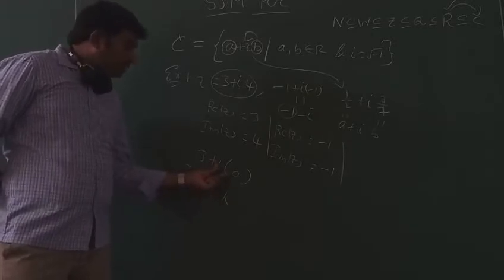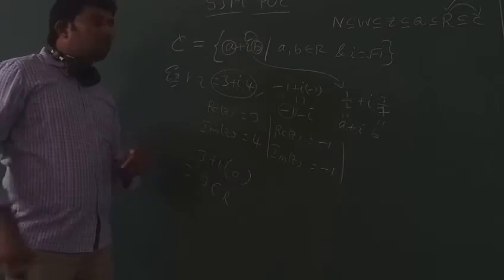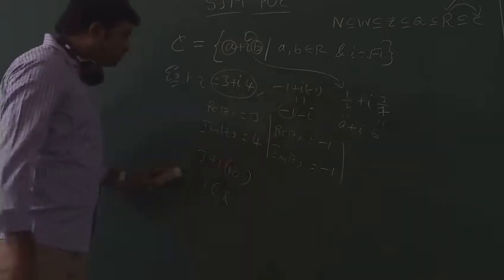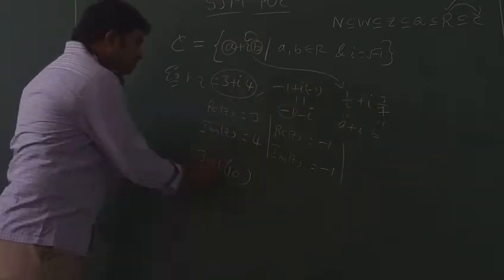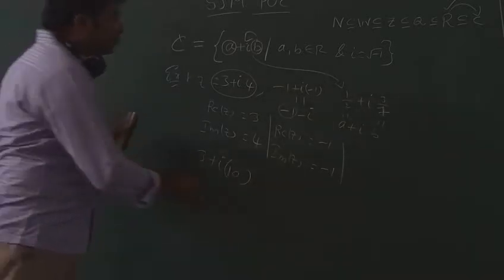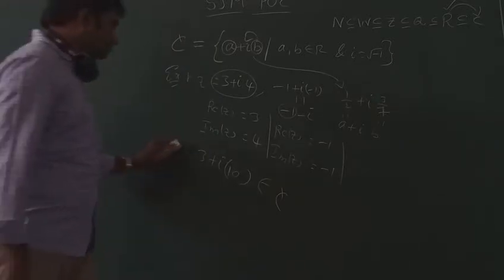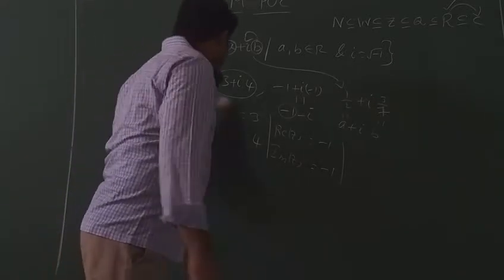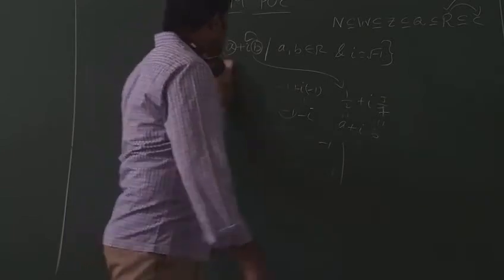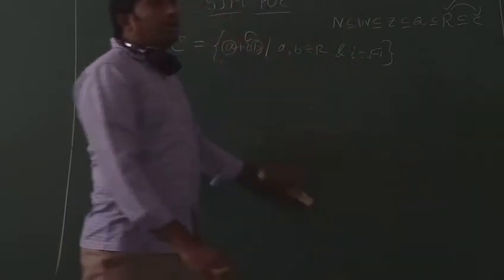When a complex number is a real number, the imaginary part is 0. If the imaginary part is not equal to 0, like 3 plus i into 10, it is not a real number, it is just a complex number. Remember, every real number is a complex number, but every complex number need not be real.